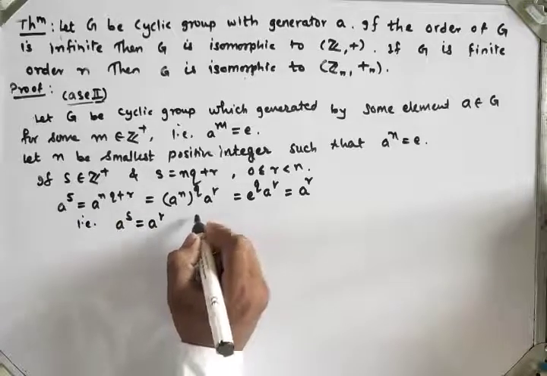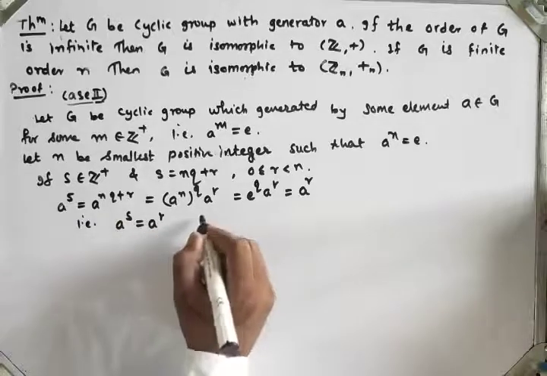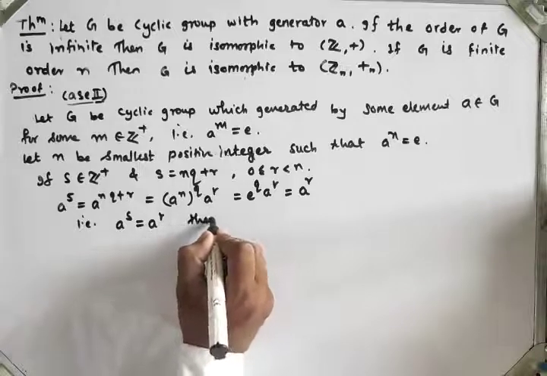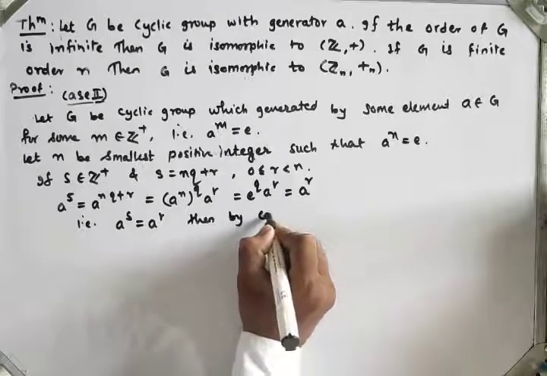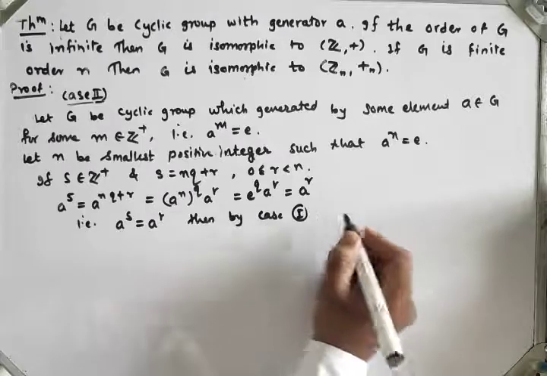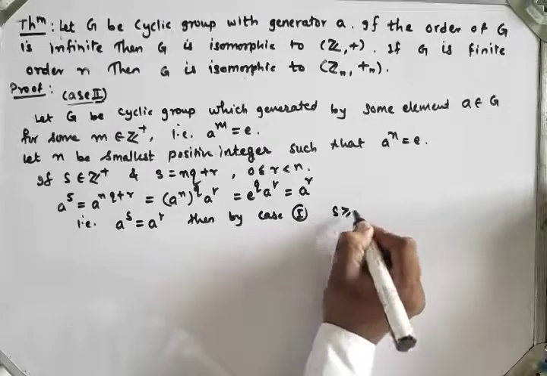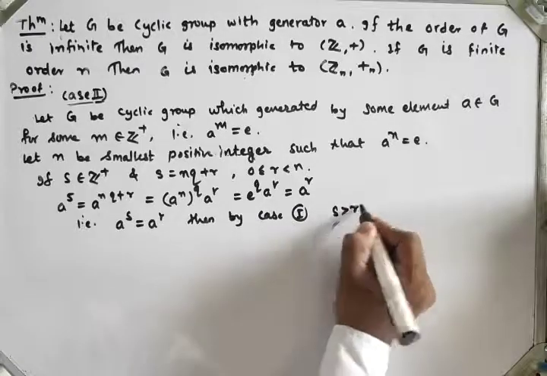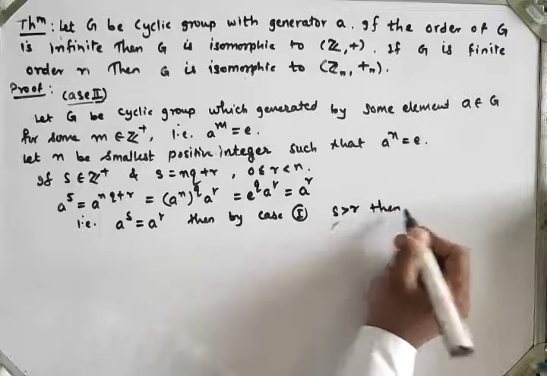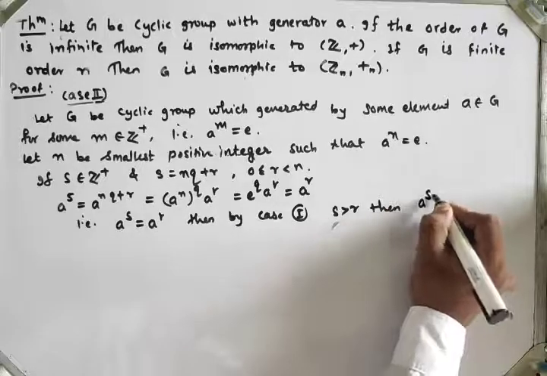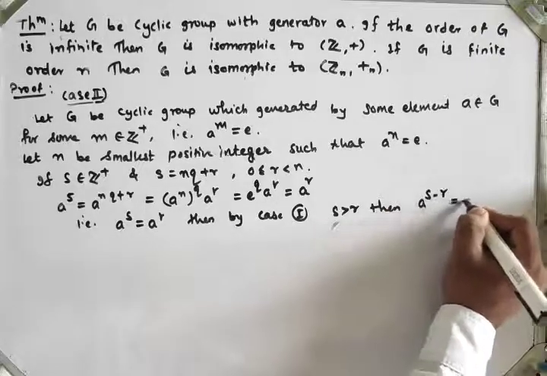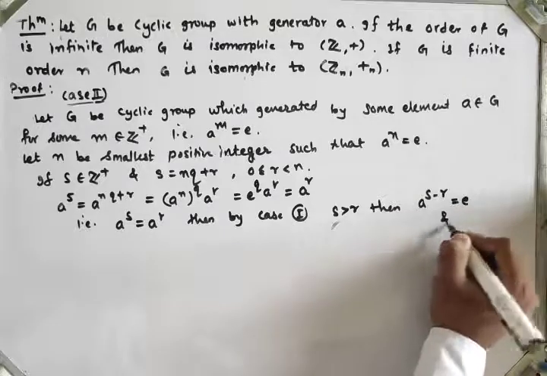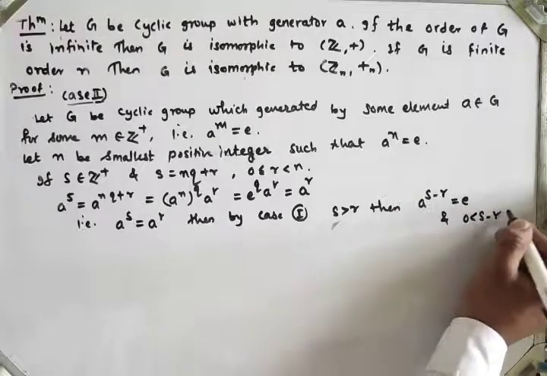So from the previous case we have seen that, in case first, if s is greater than r, then a raised to s minus r is equal to identity, and 0 is less than s minus r, which is less than n.